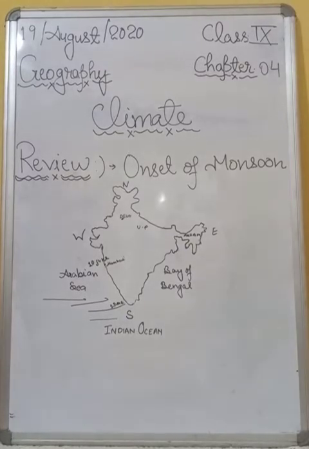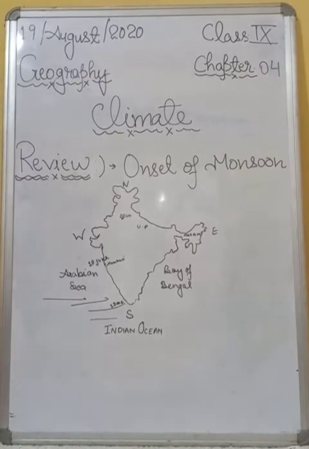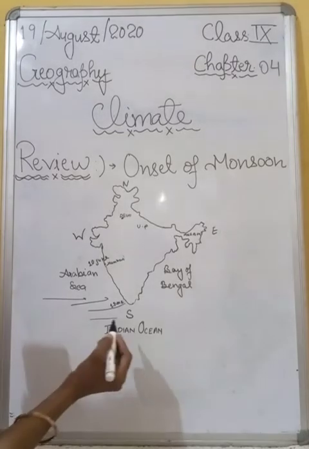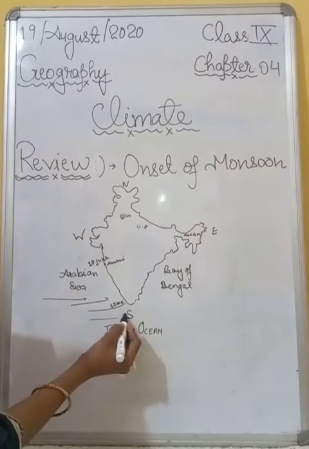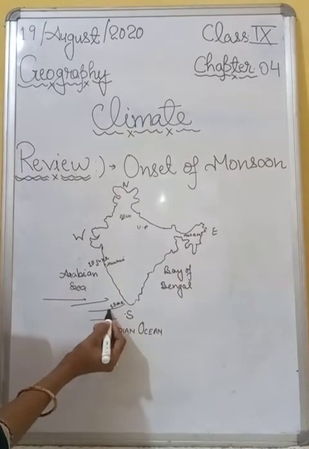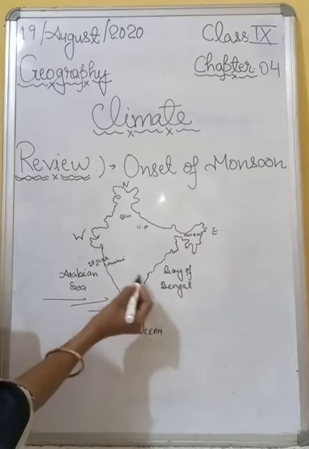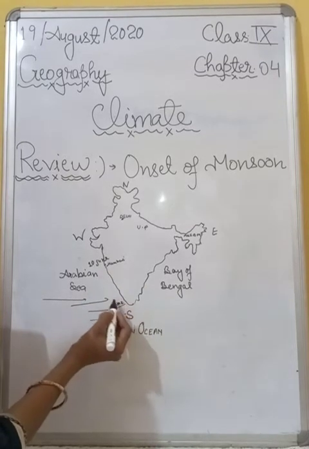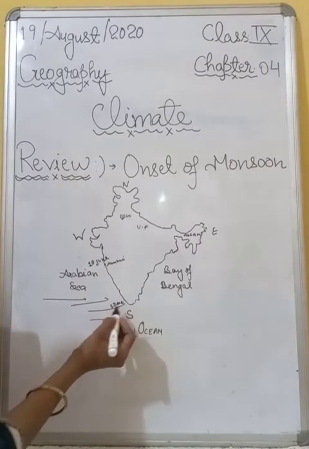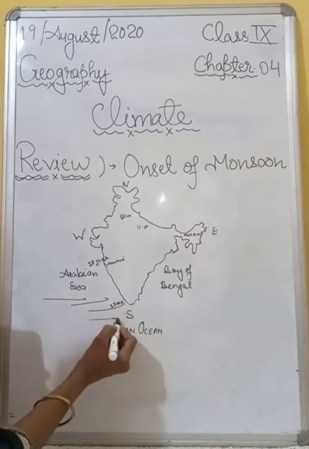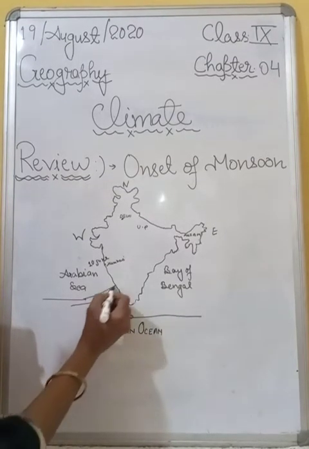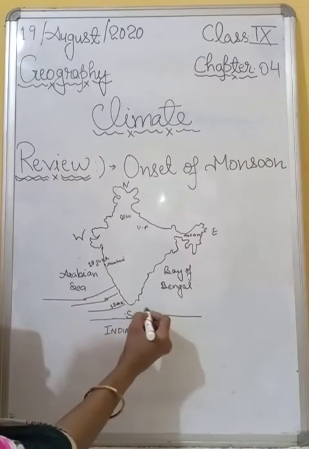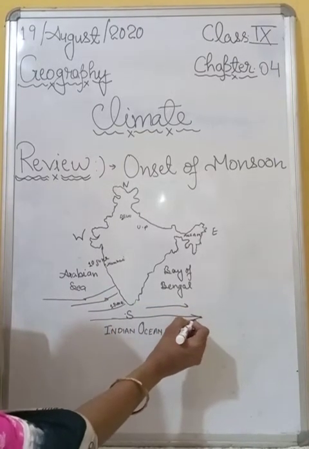As I told you, monsoon generally reaches the southern tip of the peninsula during the first week of June. After striking the whole southern tip, it divides into two branches. First branch of monsoon is this, and second branch of monsoon is this.